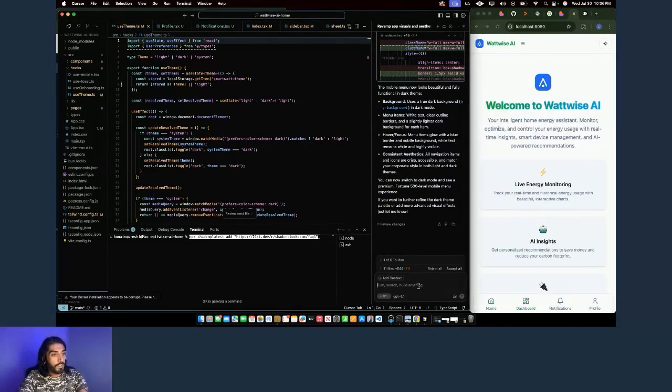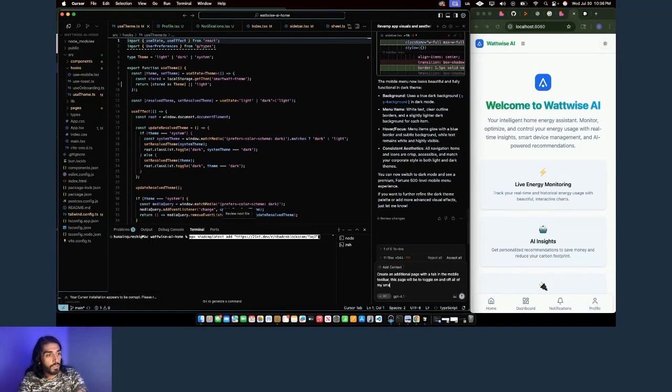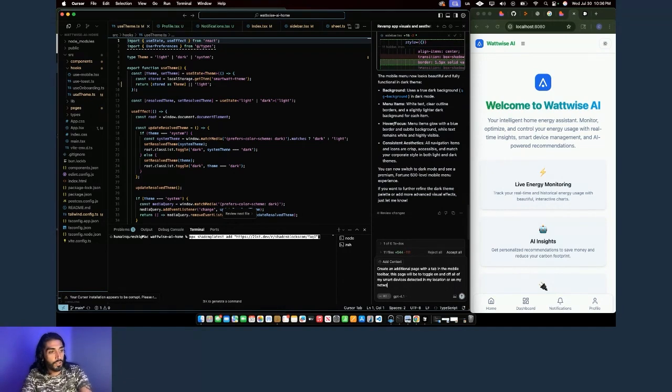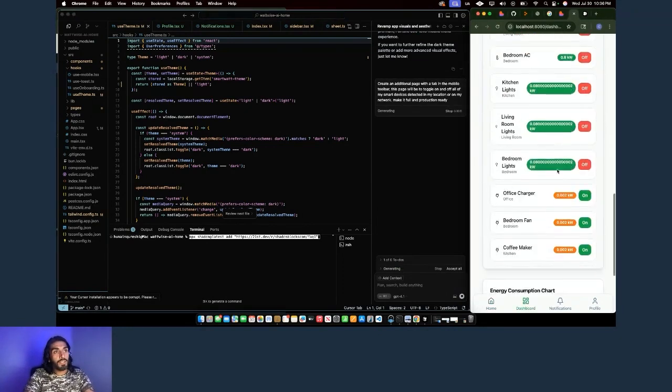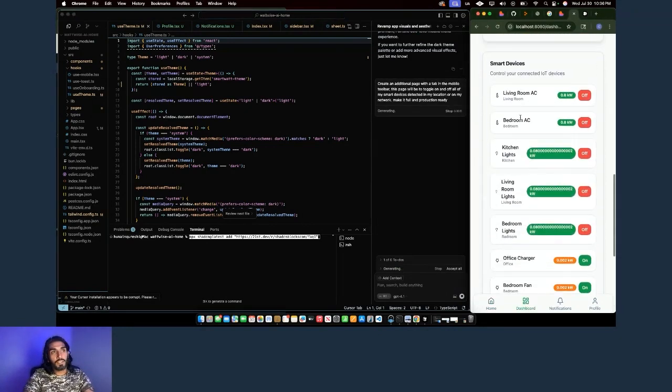Okay. So I'm going to say create an additional page with a tab in the mobile toolbar. This page will be to toggle on and off all of my smart devices detected in my location or on my network. Make it full and production ready. Basically, I'm going to create an additional page where I can see all of my devices, like my light bulbs, TVs, kind of like similar to this.